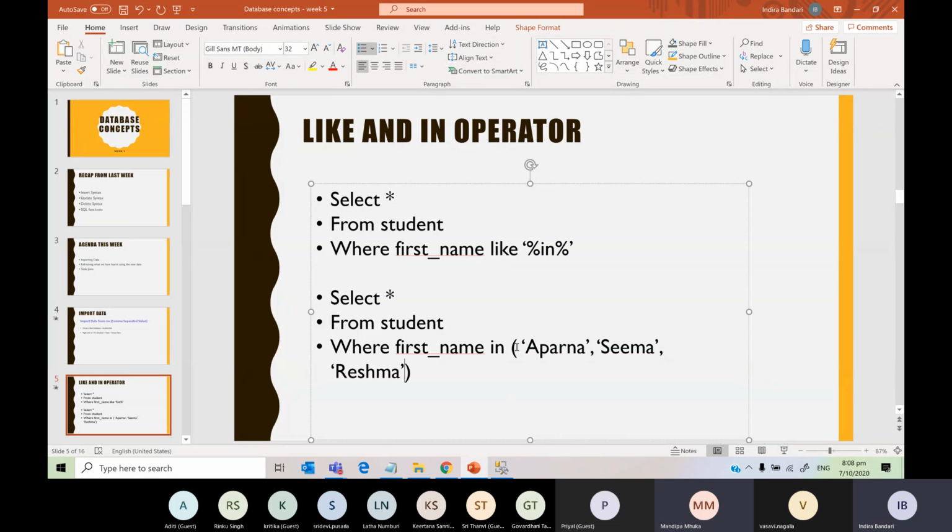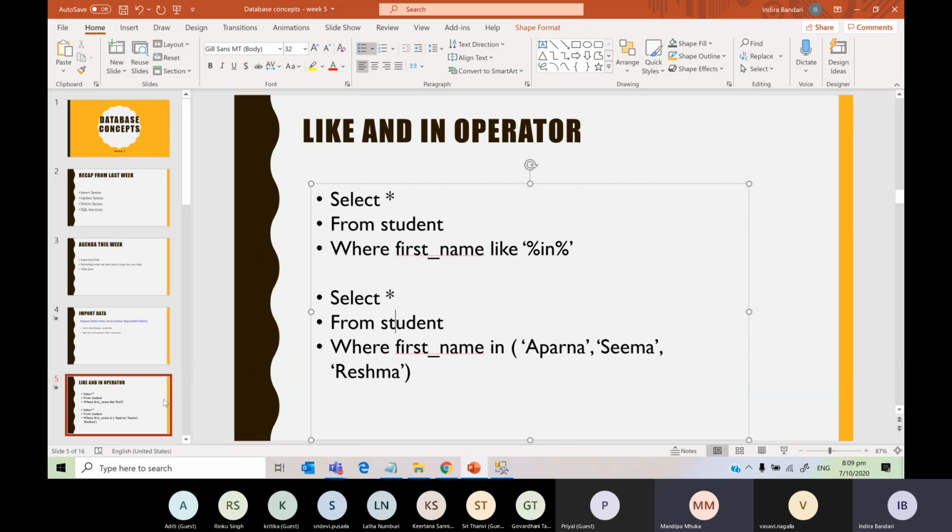You can give any number of names here for the in operator, but they should match what is there in the table. So that's like operator and in operator.